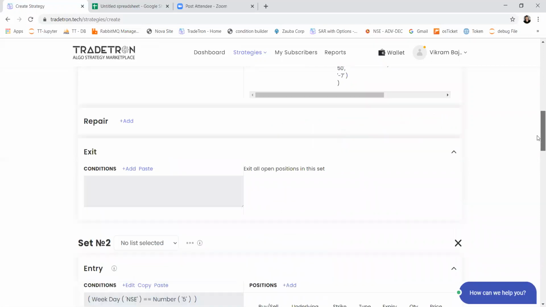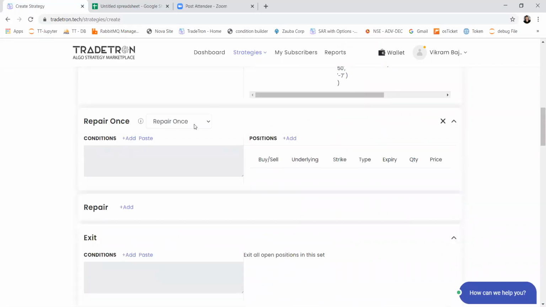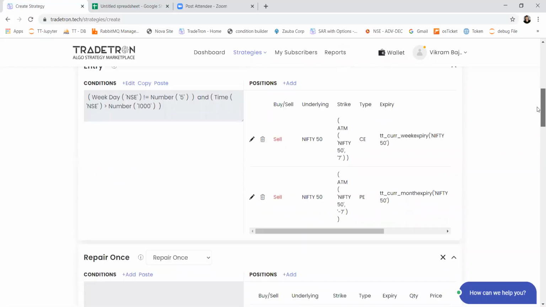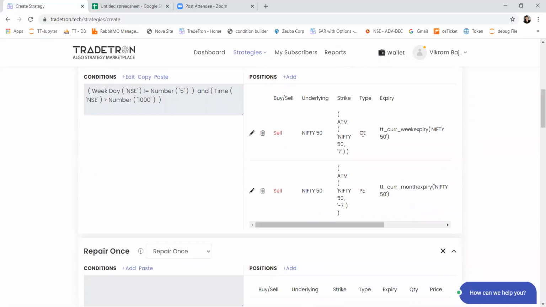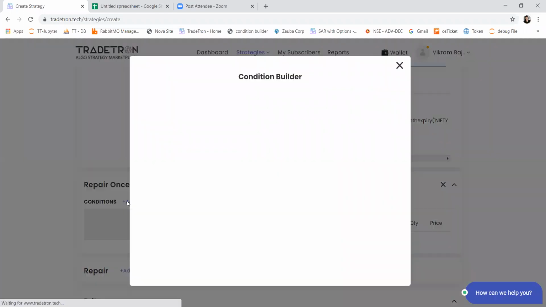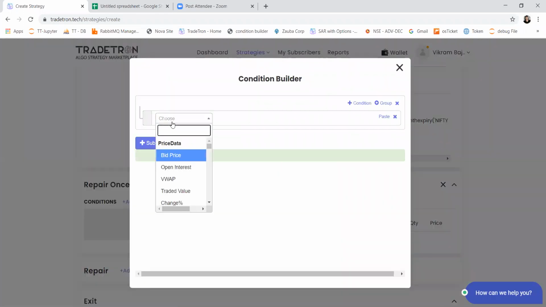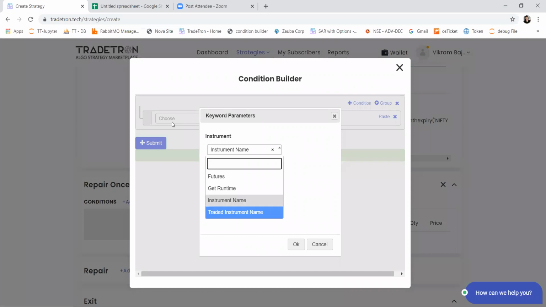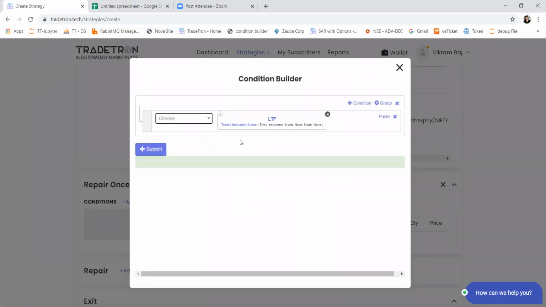So to do that, you can use the repair condition. So repair once can be used for that. And here we will put 30% stop loss on this particular call. So to check whether call is in profit or loss, we will compare its LTP with traded price. So we'll select LTP of the traded instrument.